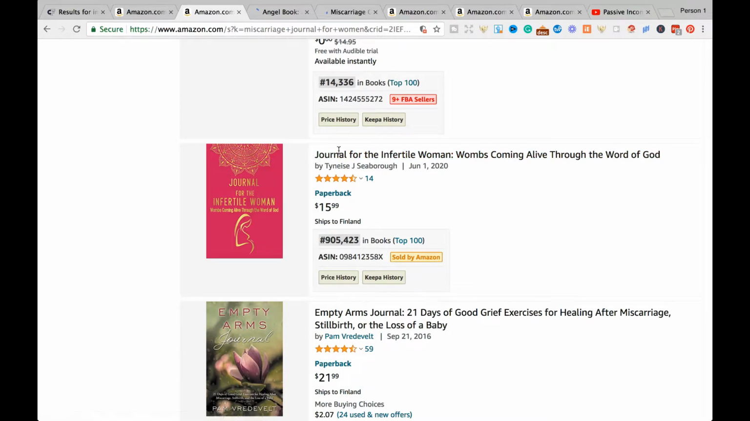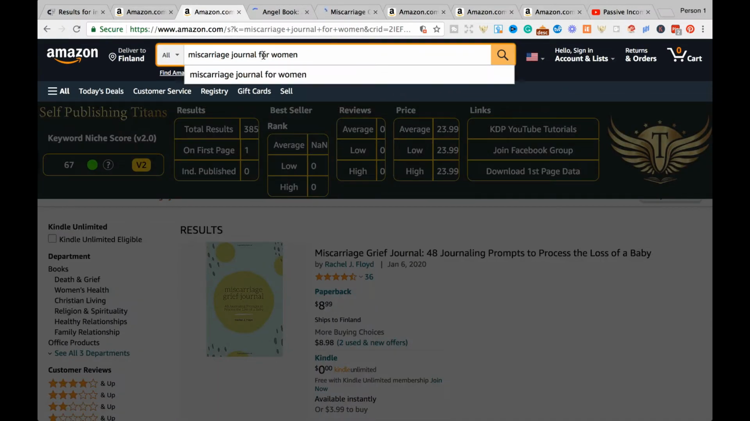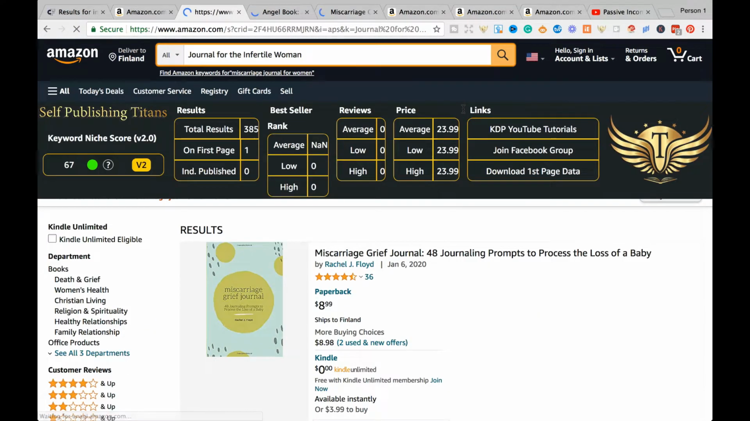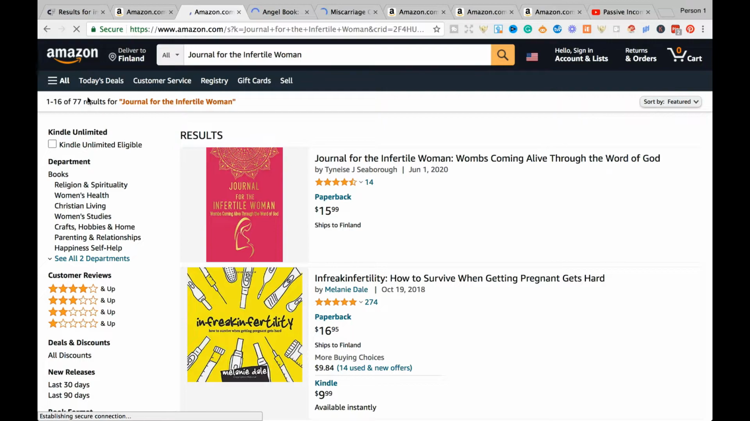Now, this is another keyword we might want to have a look at, and let's see if we can have a look at it while we are here. And it does show wonderful results of 77 results. Let's see if the keyword niche score is promising, and then let's have a look at the example that we've just opened up from the previous keyword. Waiting for it to load. Hopefully it won't take too long.